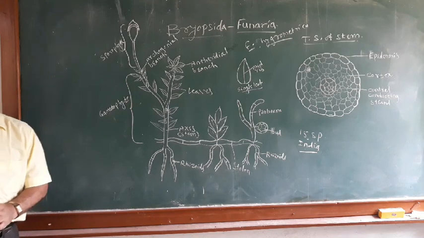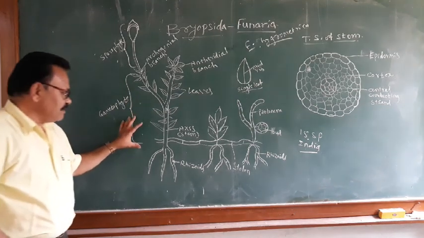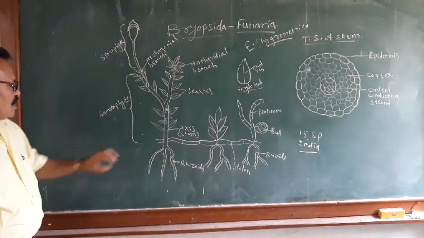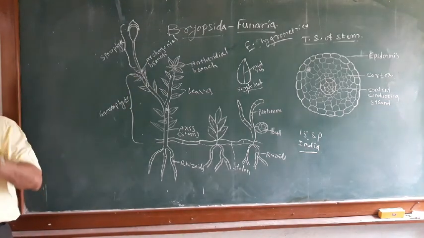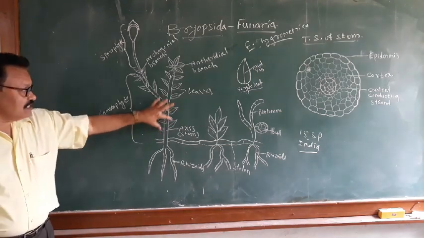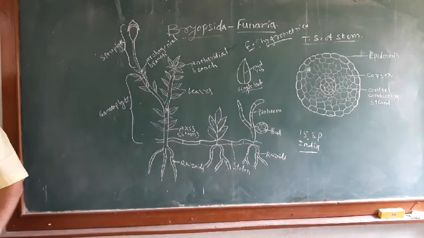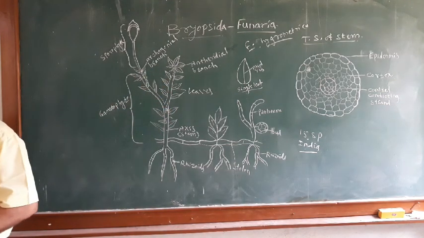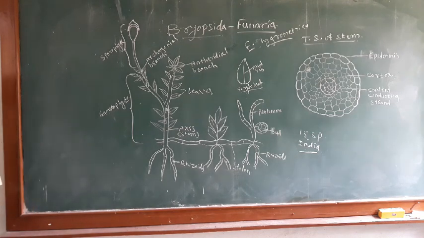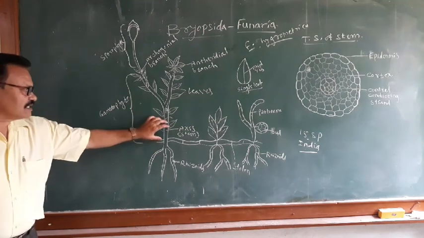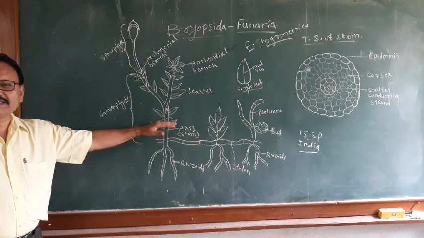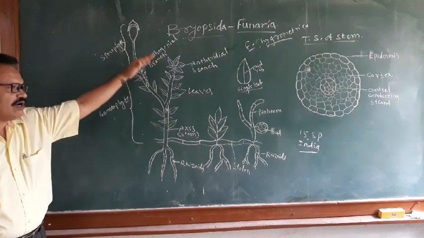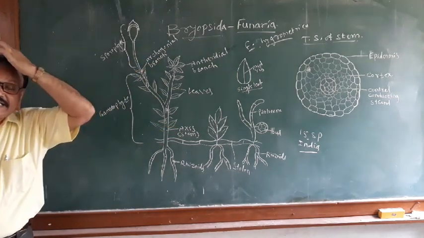And the plant body of the Funaria is differentiated into rhizoids, stem and the leaves. The stem is slender, erect, branched and wiry. The part of the stem inside the soil is brown in color, and the part present above the soil becomes green.